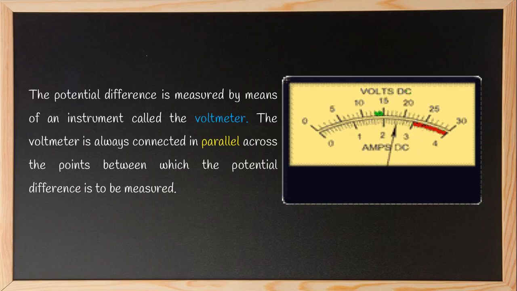Since potential difference is measured in the unit volts, hence it is measured by an instrument called voltmeter. We will also see what is this series and what is this parallel in our further videos.